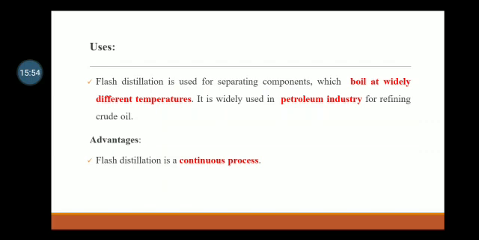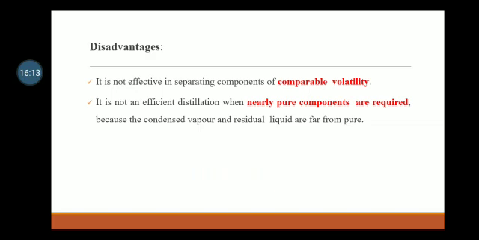Uses: flash distillation is used for separating components which boil at widely different temperatures. It is widely used in petroleum industry for refining crude oil. Advantages: flash distillation is a continuous process. Disadvantages: it is not effective in separating components of comparable volatility. It is not an efficient distillation when nearly pure components are required because the condensed vapor and the residual liquid are far from pure.